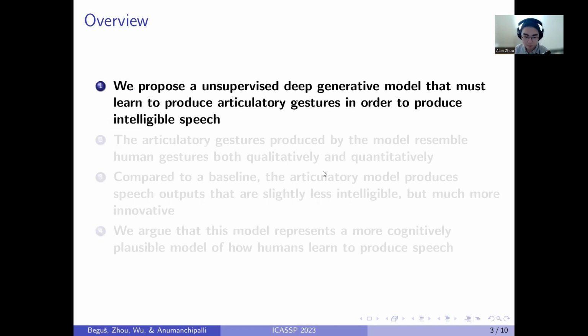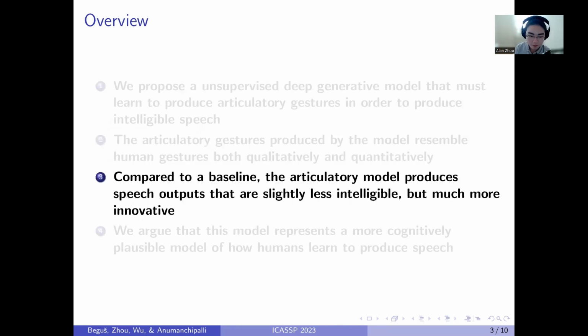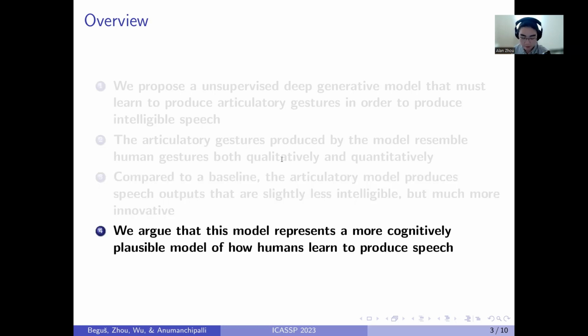We begin by proposing an unsupervised setup in which a deep generative model must learn to produce articulatory gestures in order to actually produce intelligible speech. We'll show that the articulatory gestures produced by the model resemble human gestures both qualitatively and quantitatively. We'll show that compared to a baseline, the articulatory model produces speech outputs that are slightly less intelligible, but much more innovative. And finally, we'll argue that this model represents a much more cognitively plausible model of how humans learn to produce speech.